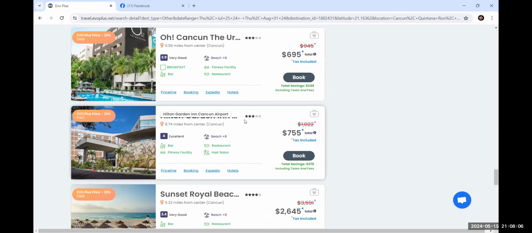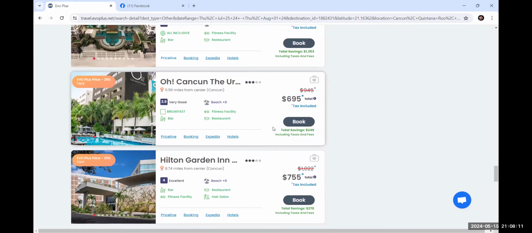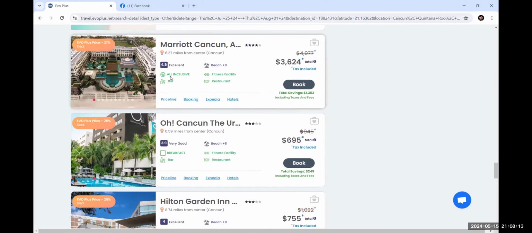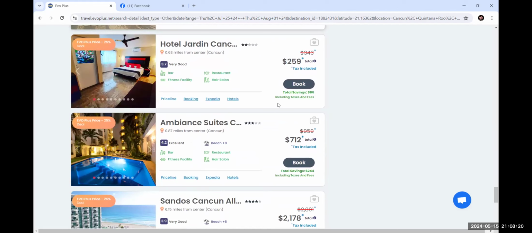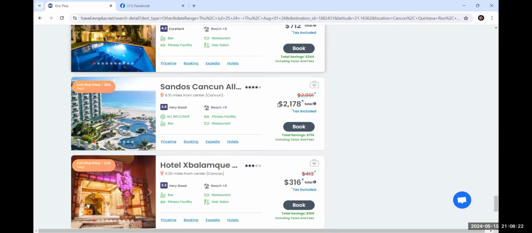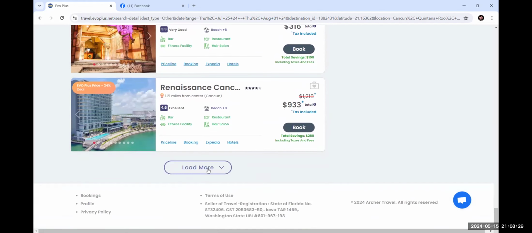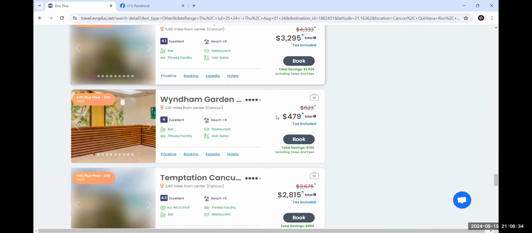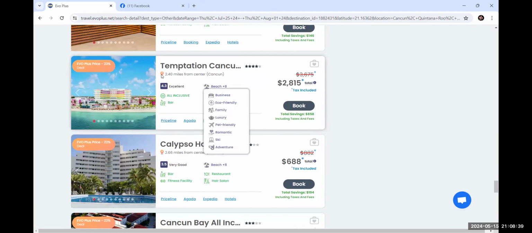But as you see, I definitely want something all inclusive when I'm advertising Cancun or the Caribbean. So just scan all of these and see if anything pops out. I'm not even looking at the hotel. All I'm doing is looking right here at the savings amount, right? Because what I'm doing right now is looking for an ad. If I was looking for a client, then I would be doing both, right? Especially if they have their heart set on a certain one.